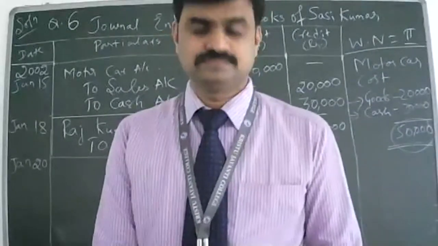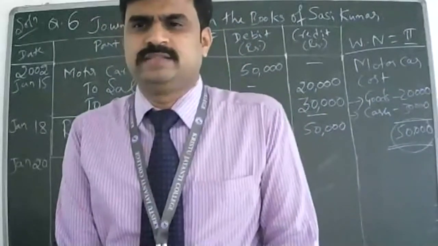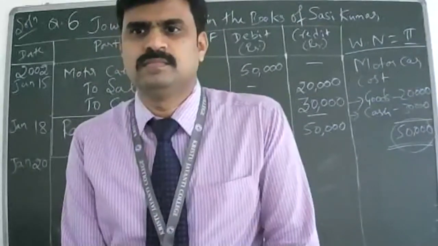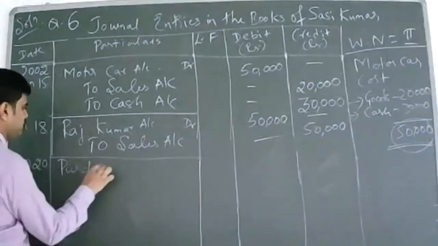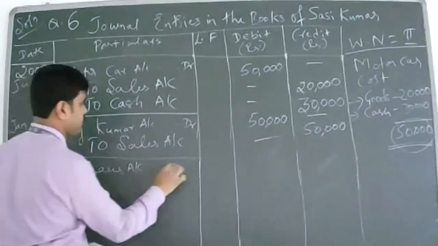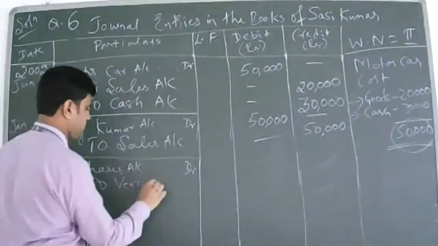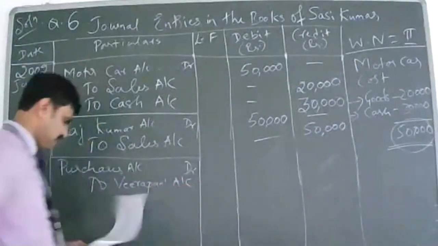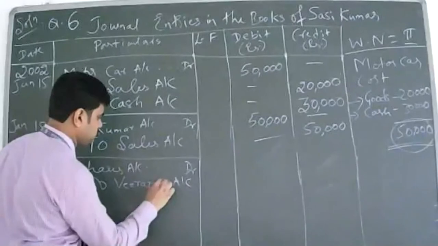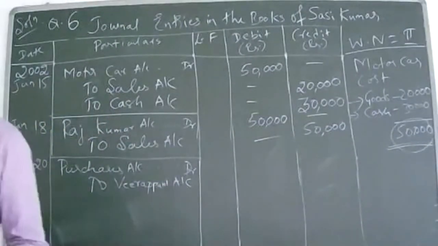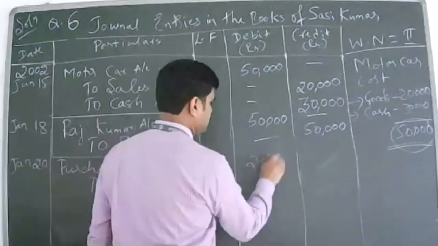Purchase account debtor to? Veerappan account. How much? 25,000.